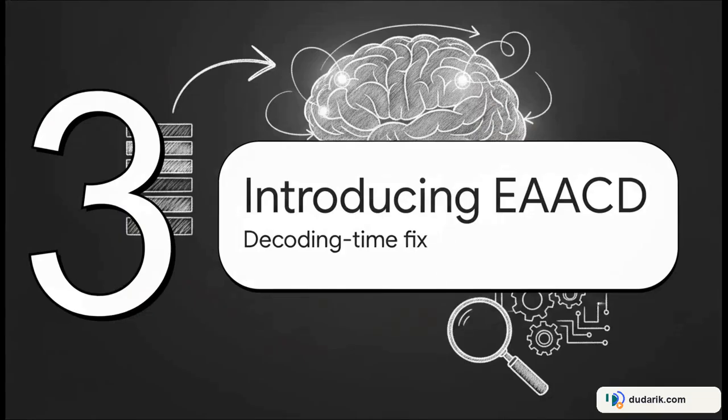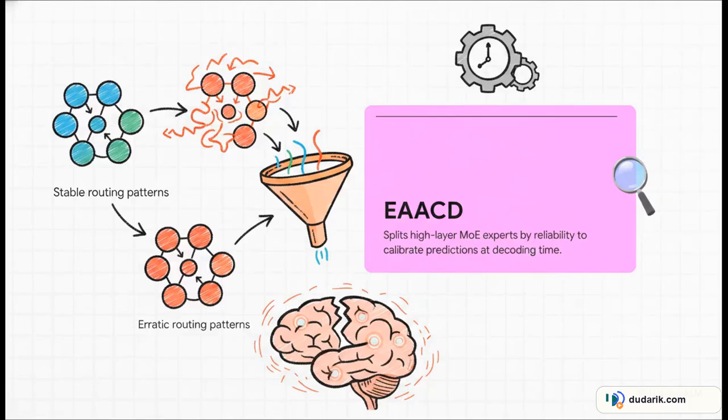All right, part 3. Introducing EAACD, a decoding time intervention. Because of that crazy routing discovery, we can shift our whole strategy. We stop looking at layer probabilities and start looking at expert reliability. Enter EAACD, Expert-Aware Adaptive Contrast Decoding. It's an incredibly elegant way to exploit those stable versus erratic routing patterns we just talked about. And the absolute best part is it happens entirely at decoding time. You don't have to retrain your giant model to calibrate these predictions and suppress hallucinations.